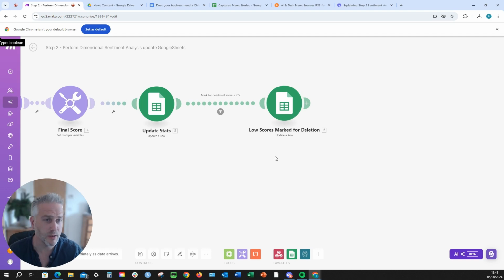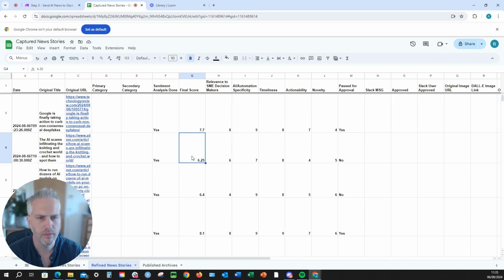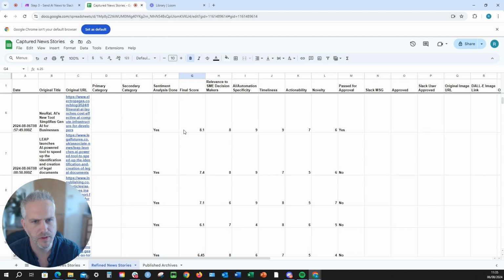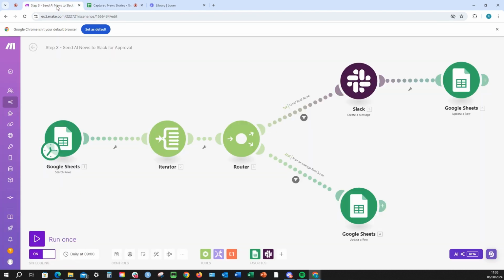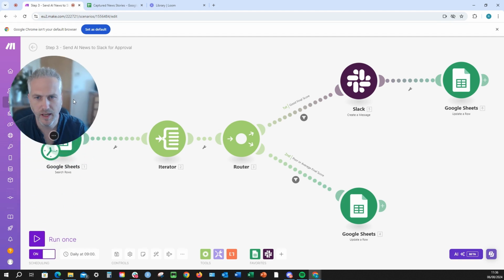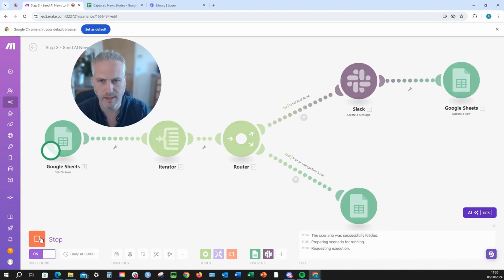Okay, so let's see what this looks like in action now. Okay, so now you can see the results of step 2. You can see how the model has scored everything, and we've got final scores for all of the stories which have been dropped in. So as we'd expect, we've got some scores which are lower and some which are higher, and it's only those which are above 7.5 which are going to go to Slack. So we'll see that in step 3, which is the next scenario. Okay, so let's run that.